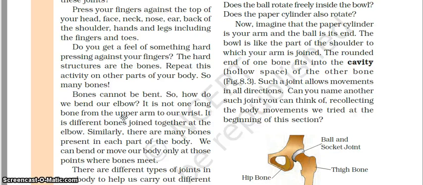As I have told earlier, the human body is the most complicated and best machine ever made. It is so nicely made that each and every part is joined like a perfect machine.